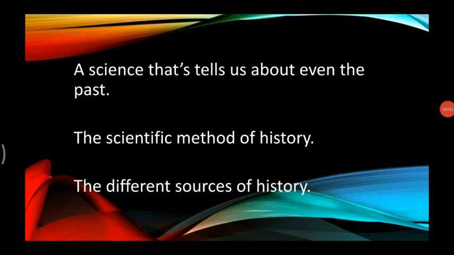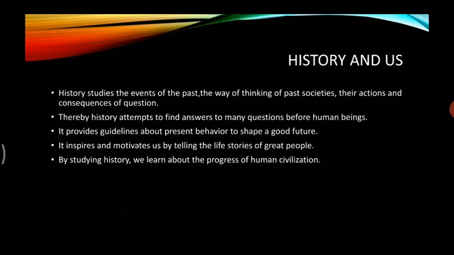In the last class, we learnt about history, a science that tells us about events in the past, and we studied for our convenience how we divided past time into past, present, and future. Then we studied the scientific method of history, and after that, the different sources of history. We learned three sources: material, written, and oral sources. Now, let's move forward to the next part of the chapter.